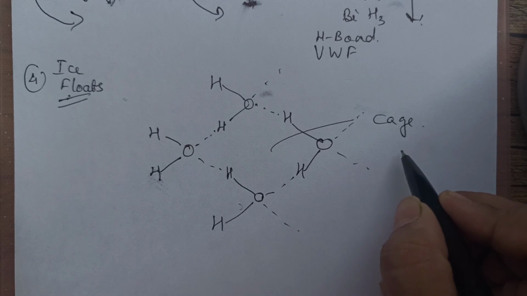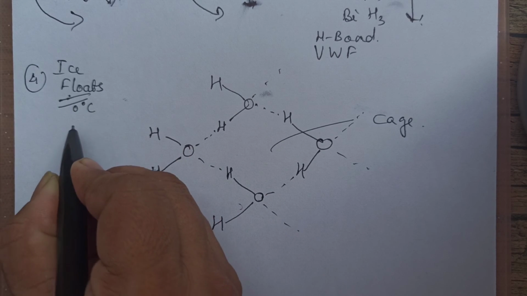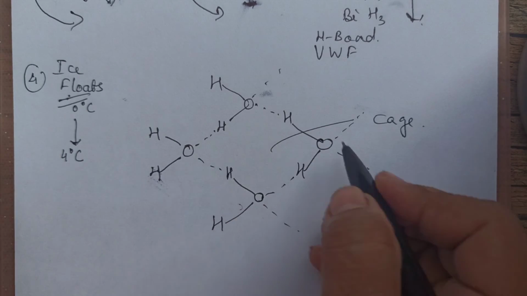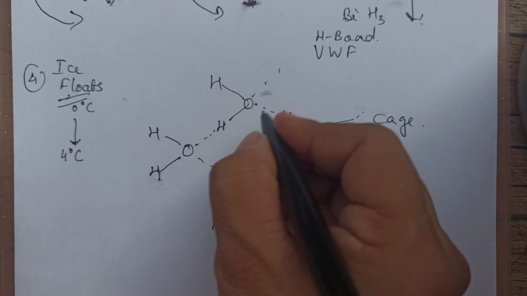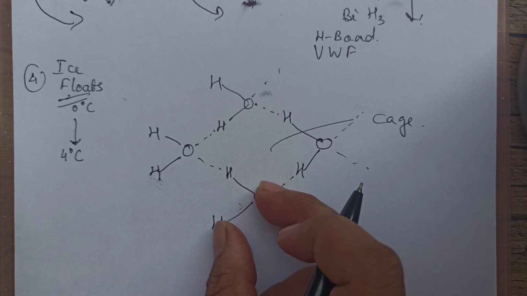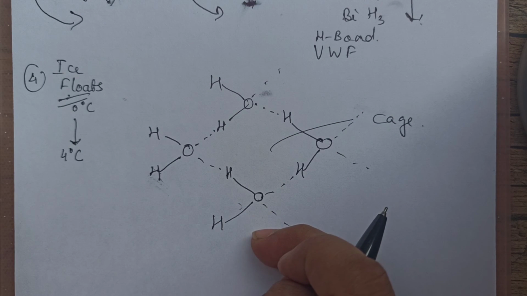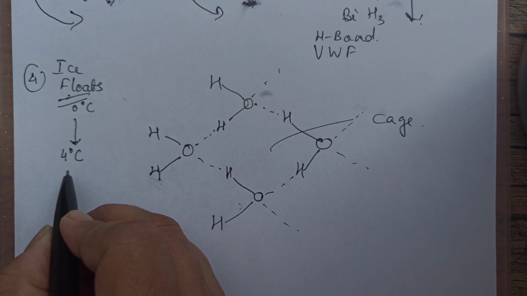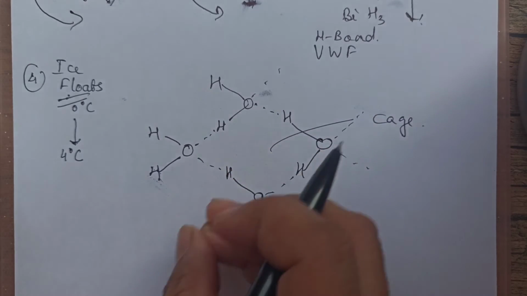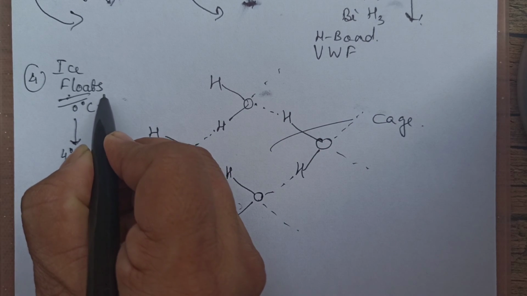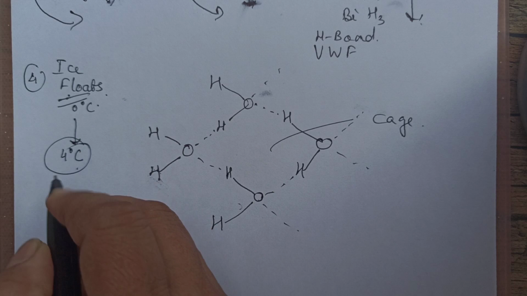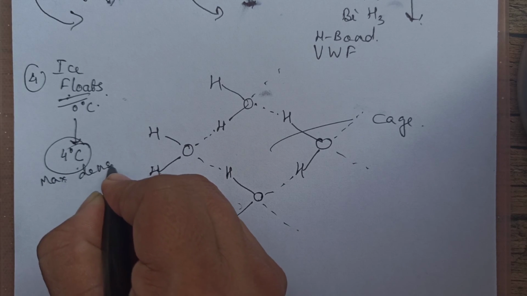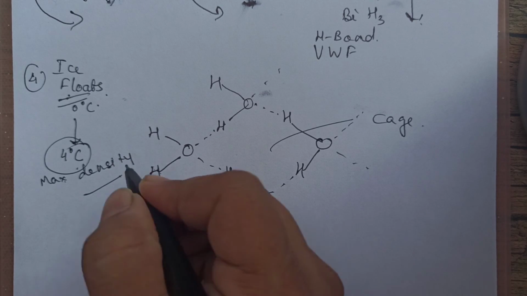Suppose ice is there at 0 degrees Celsius and you start heating it, say up to around 4. So these hydrogen bonds start breaking. The water molecule bonds will not start breaking when you are heating it, H bonds will start breaking. When these H bonds start breaking, the density becomes more. So at 0 degree, the density is less. At 4 degree, this water has maximum density. Right?